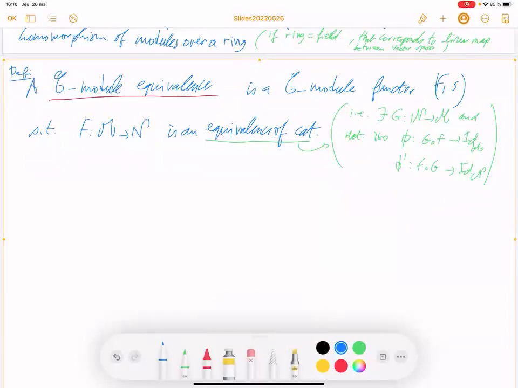we can define a category where the objects are the C-module functors between two C-module categories. So you take two C-module categories, M and N, and you can define a category where the objects are C-module functors between M and N, and where the morphisms are natural transformations, sorry, between these functors.